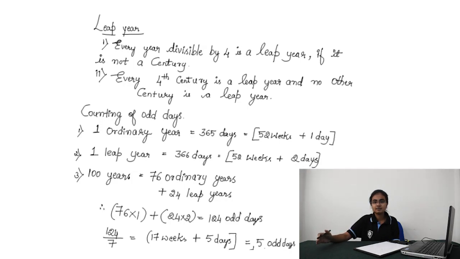Hence there are 24 leap years and 76 ordinary years in 100 years. So 76 into 1 plus 24 into 2 gives 124 odd days for 100 years. Dividing 124 by 7, you get 17 weeks plus 5 odd days. So 100 years have 5 odd days.